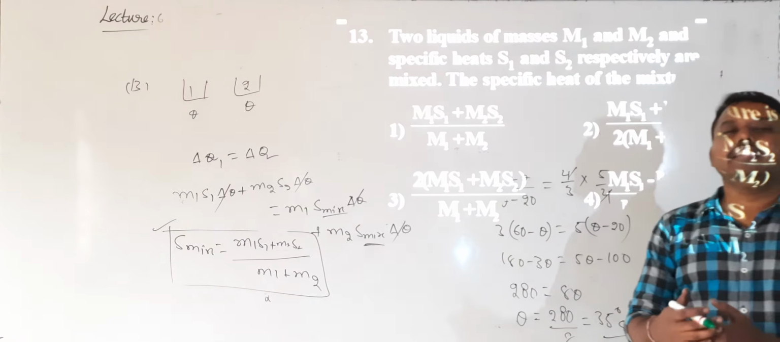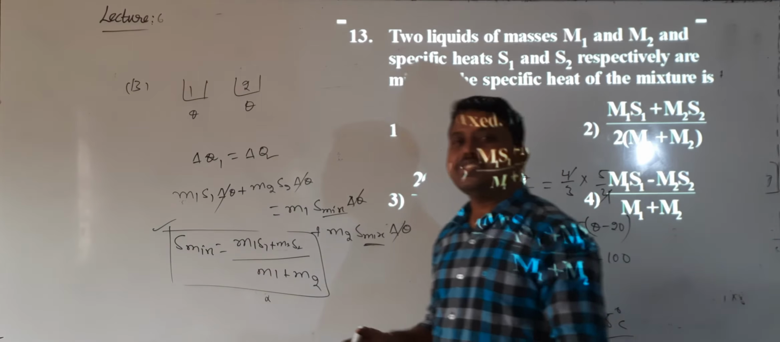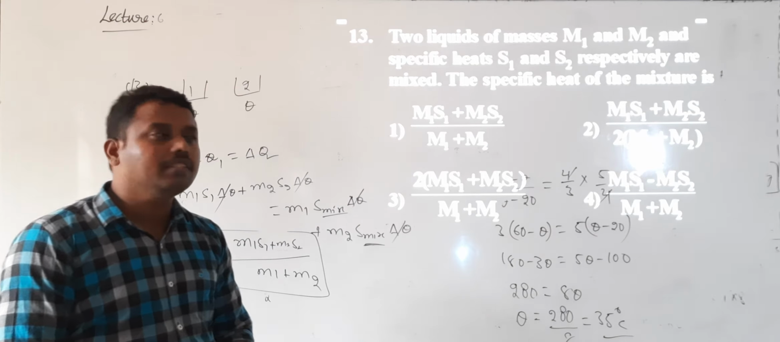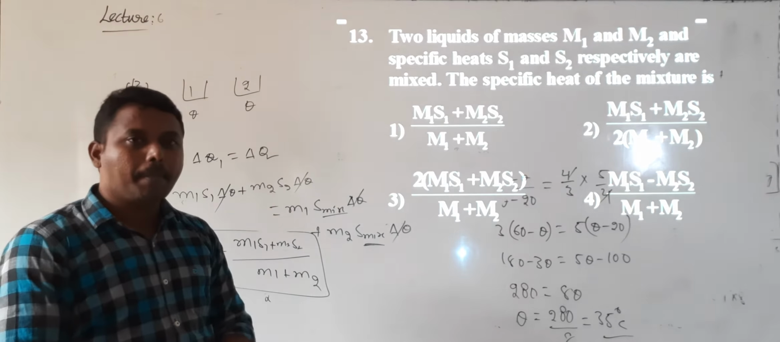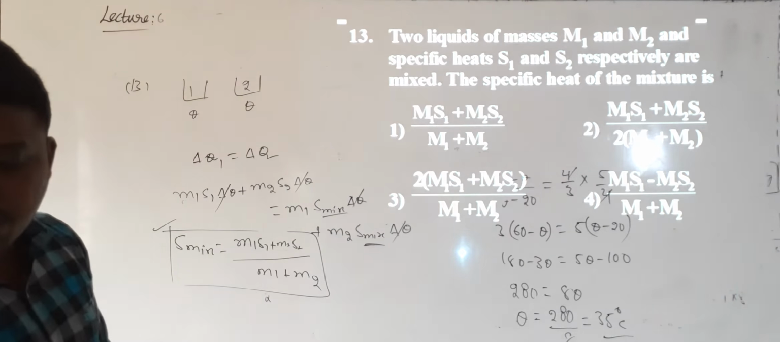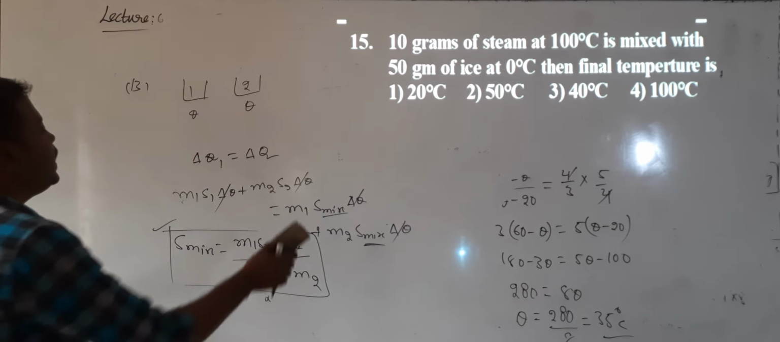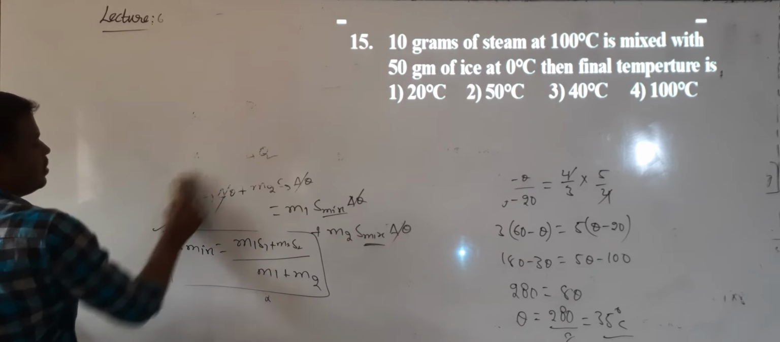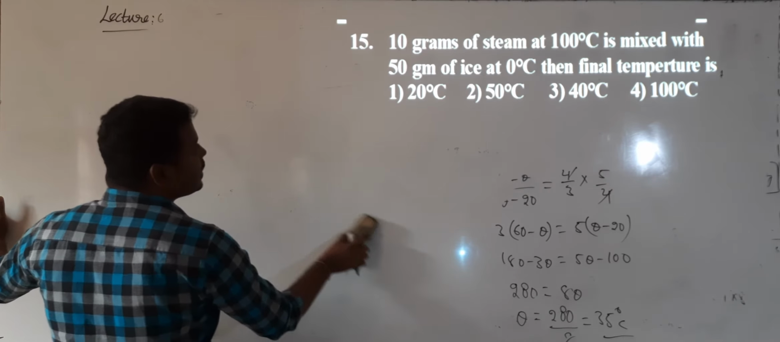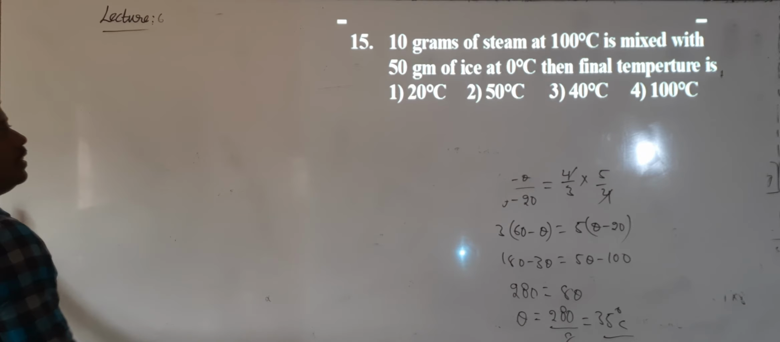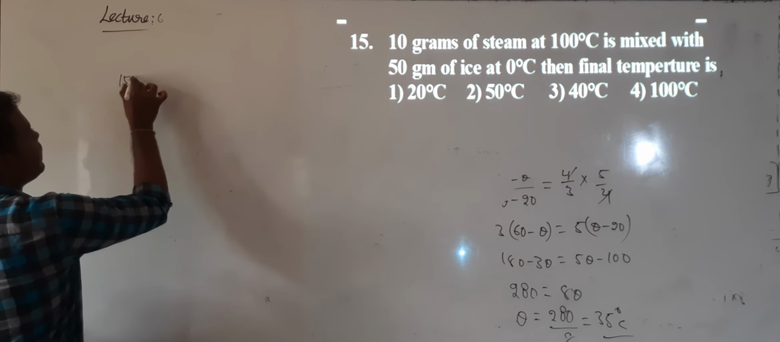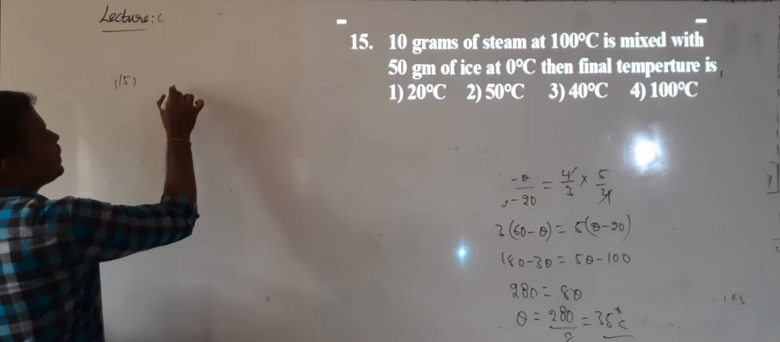Okay, now this is the formula for the specific heat of the mixture when two liquids are at the same temperature. Though they did not mention the temperature, if temperatures are not given, we will consider them to be the same. So this is question number 13, the 7th question. Next, question number 15, the 8th question. This question is: 10 grams of steam at 100 degrees mixed with 50 grams of ice at 0 degrees. Even this question is also based on the principle of method of mixtures.